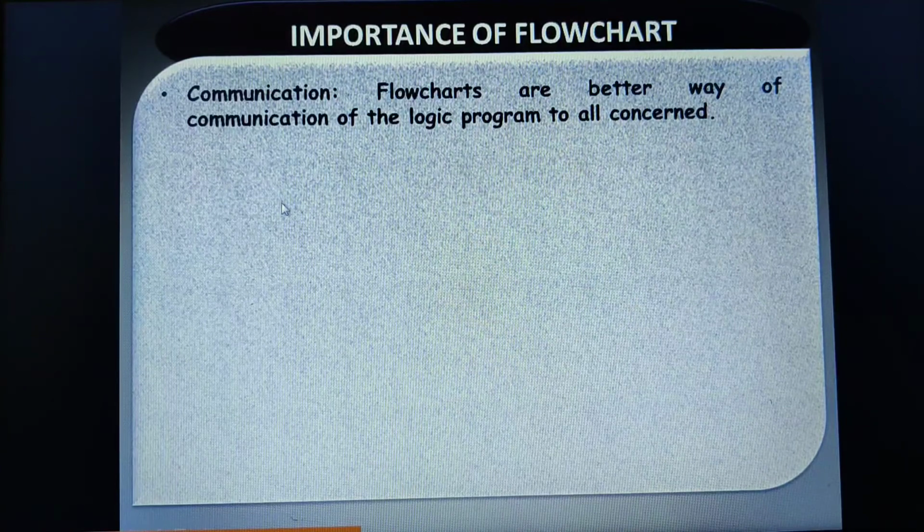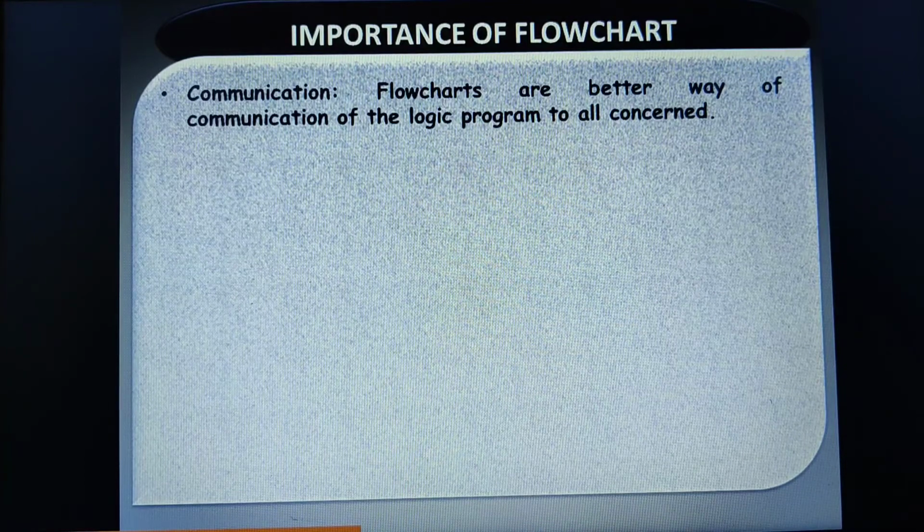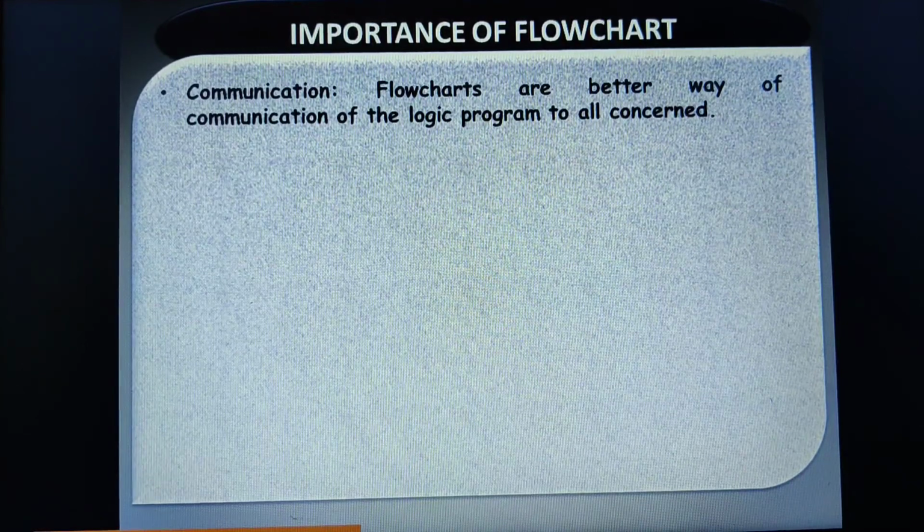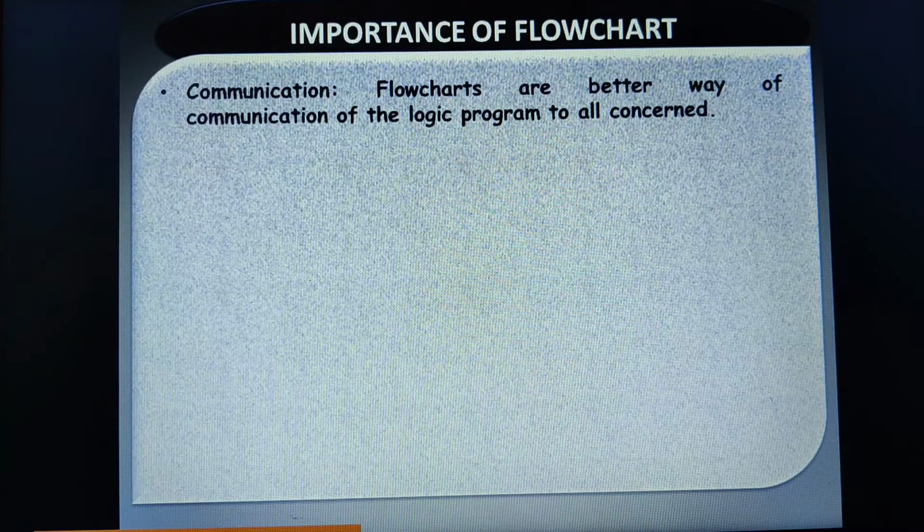When you look at the program, if your program is a lengthier one, the programmer may get a little confused, then go for the algorithm. A little bit you can understand the logic because the algorithm is simple, but when you look at the flowchart, it provides a better way of communication of the logic. It is comparatively simpler than the program as well as the algorithm.